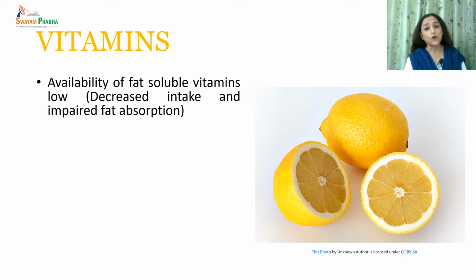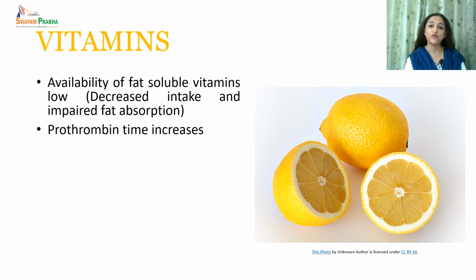So it is important to include carotene rich foods such as green leafy vegetables, deep yellow and orange vegetables and fruits. Secondly, in liver diseases, prothrombin time also increases. So a supplement of vitamin K may have to be given in this condition.